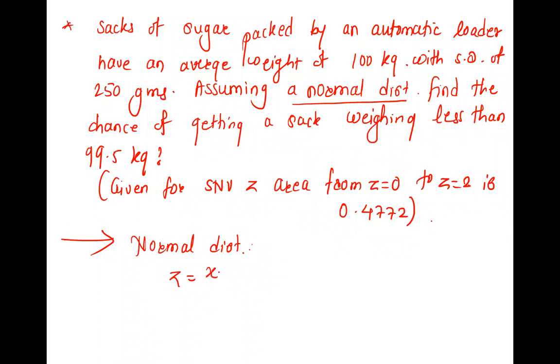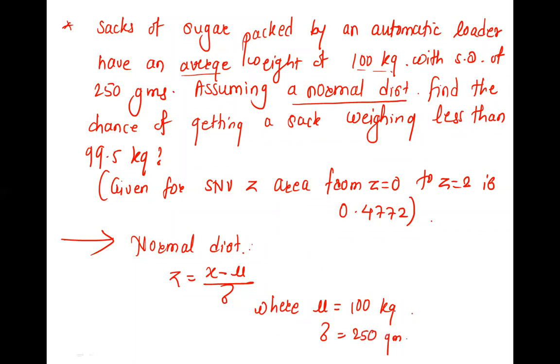Z is X minus mu upon sigma, where mu is the mean, also called the average. So the average weight is 100 kg, that is mu, and sigma is 250 grams.